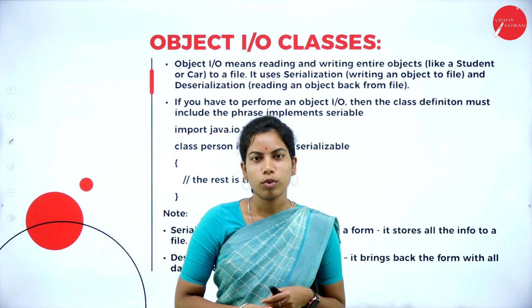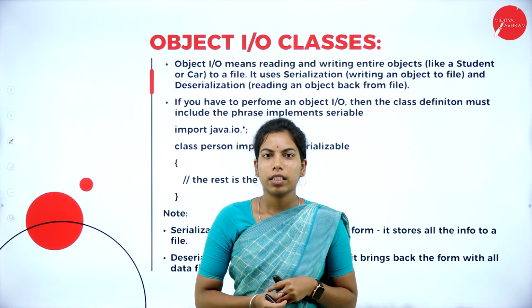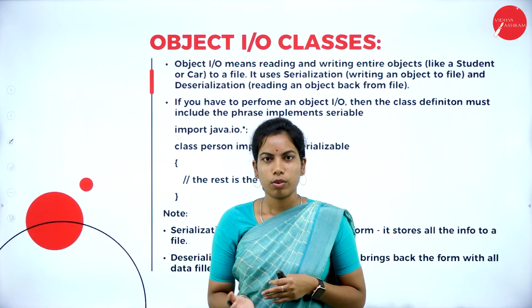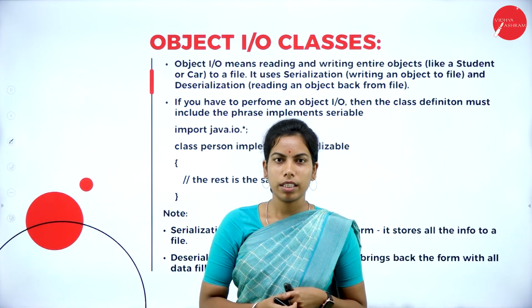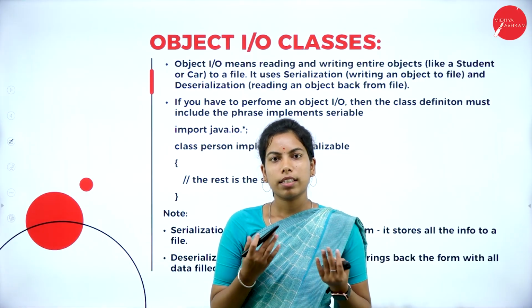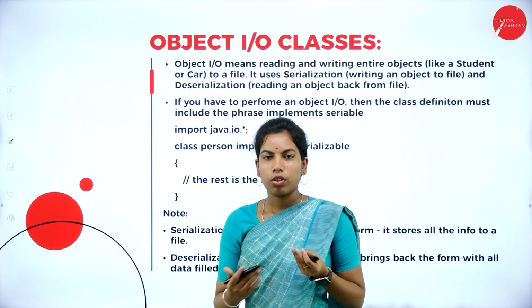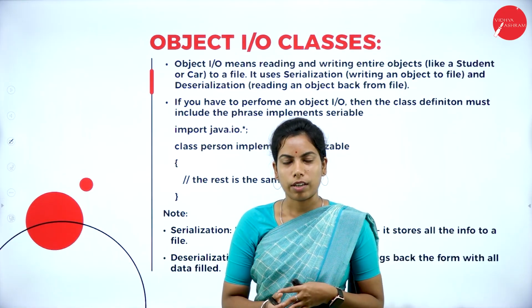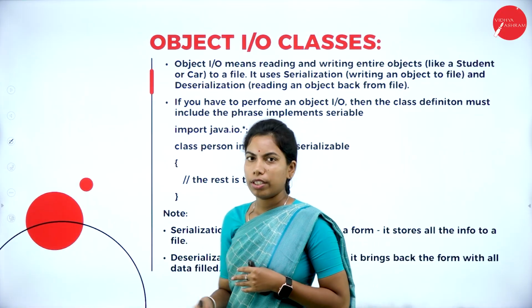Next we can move into the object input output classes. So what exactly is an object? In the previous slides you already learned about FileInputStream, FileOutputStream and the hierarchy of the binary input output classes, right? In this slide we will learn exactly about the object input output classes. So what do you mean by object? Everything is converted into an object in Java. Why? Because Java is an OOP language, right?